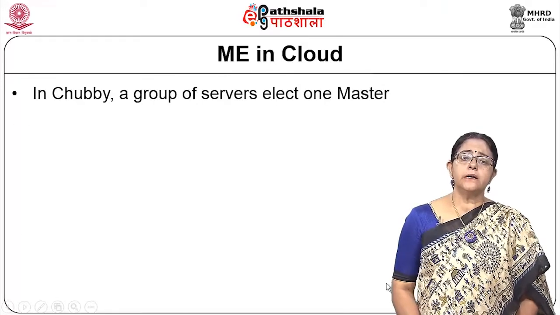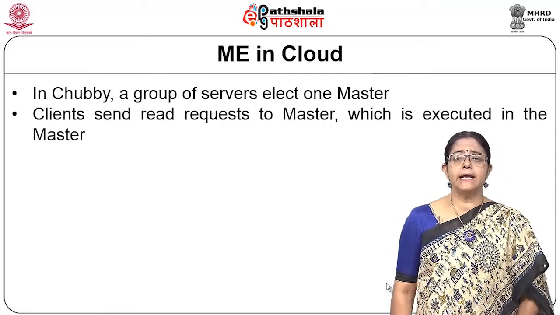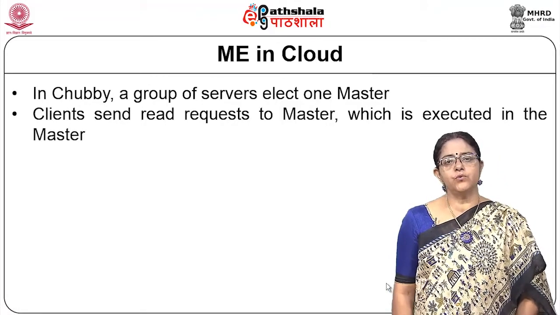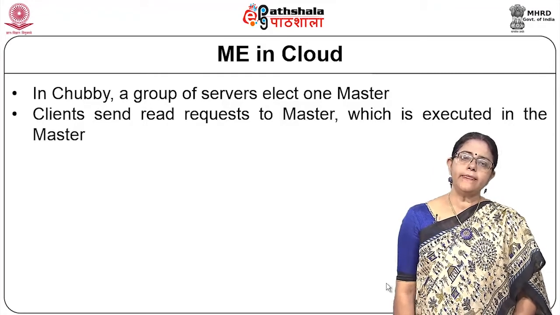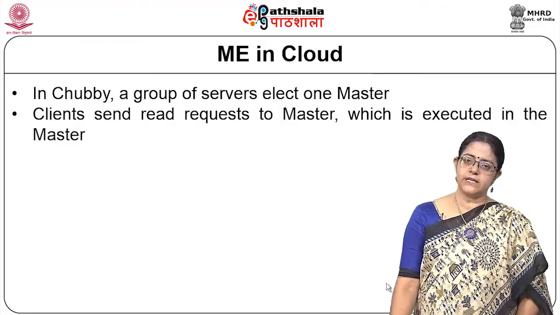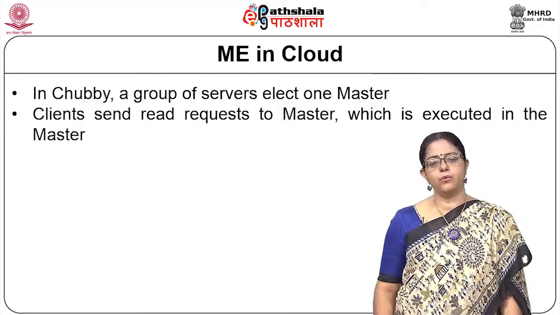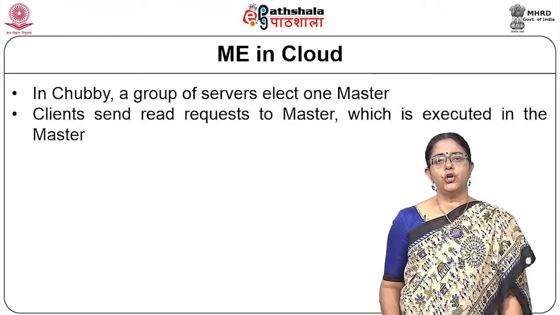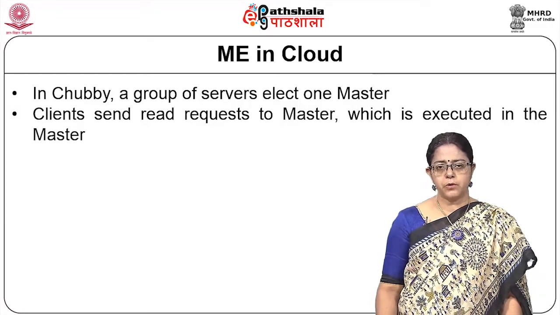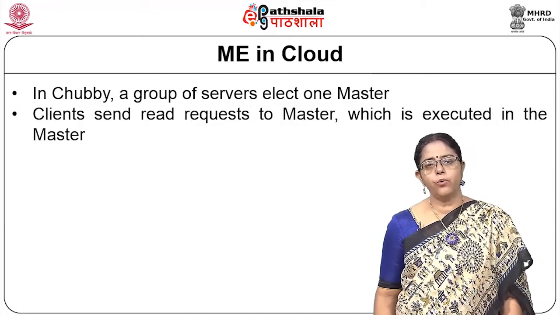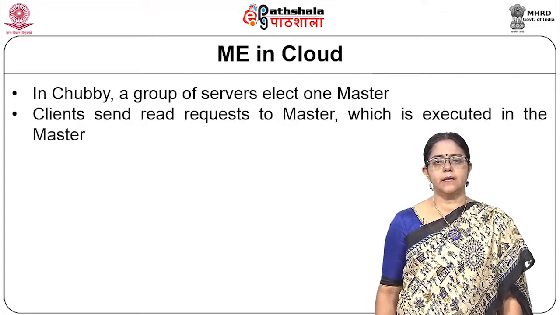So, Chubby maintains a group of servers and elects one master. They use one of the election mechanisms to elect a master. When any client, that is, the participating clients accessing the cloud, is looking for access to a mutually exclusive code, it has to ask the master.